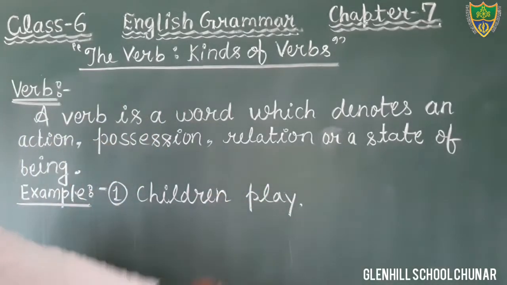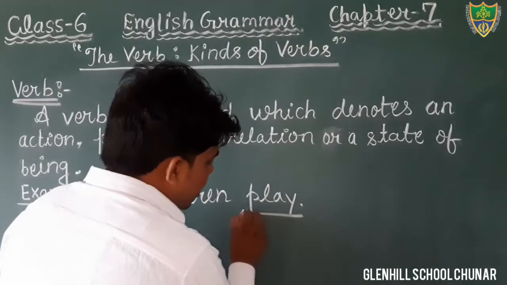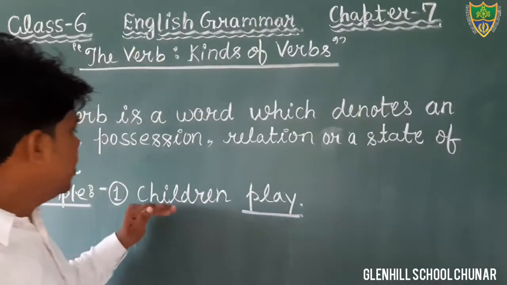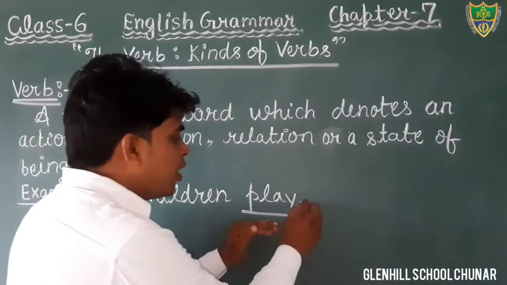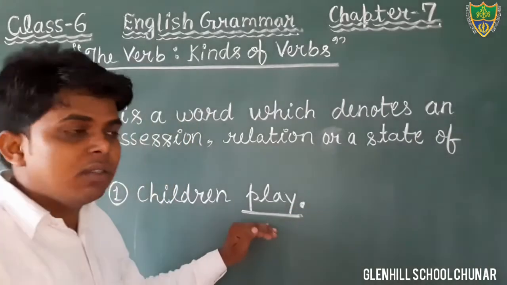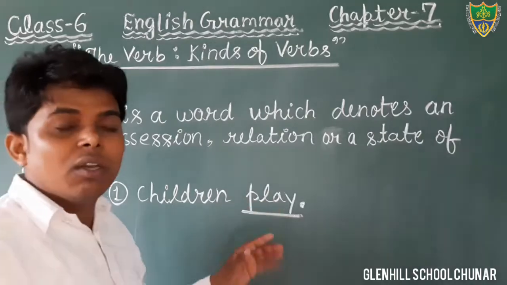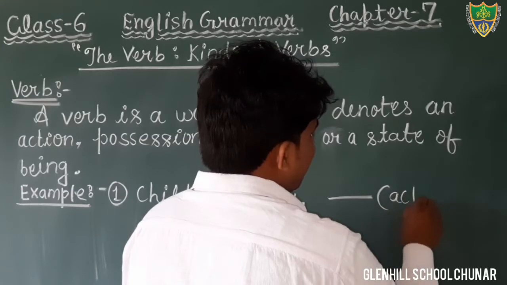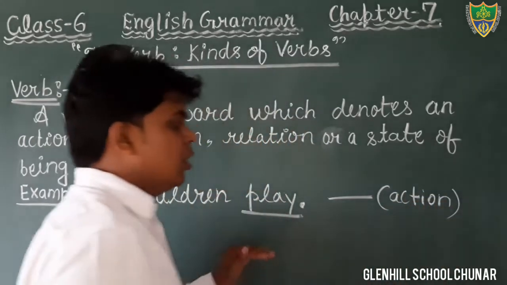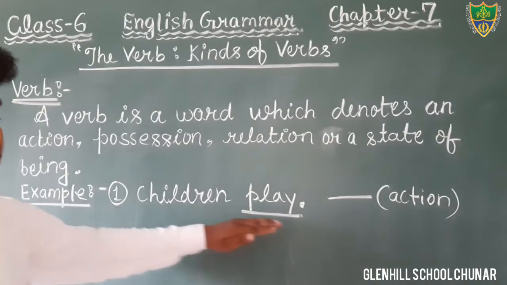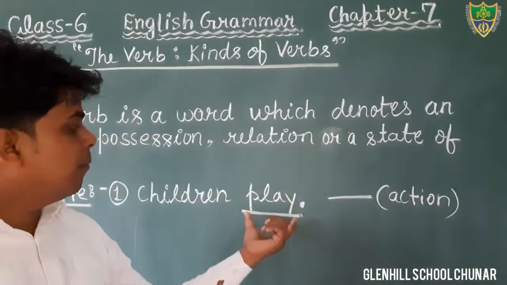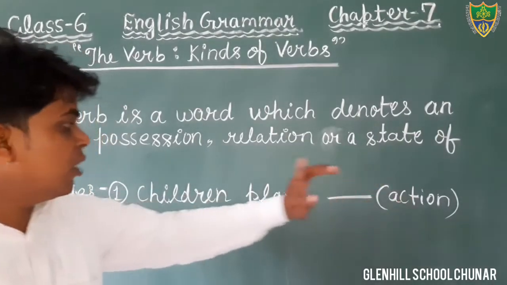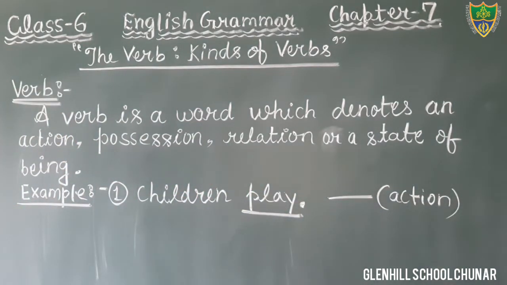Okay, in this sentence, the word play denotes an action. Play is a kind of action. In this sentence, children play, what is the action word? In this sentence, the action word is play. Therefore, that is verb. In this sentence, the word play denotes the action. It denotes an action. Therefore, that is verb. Okay students, just write it.